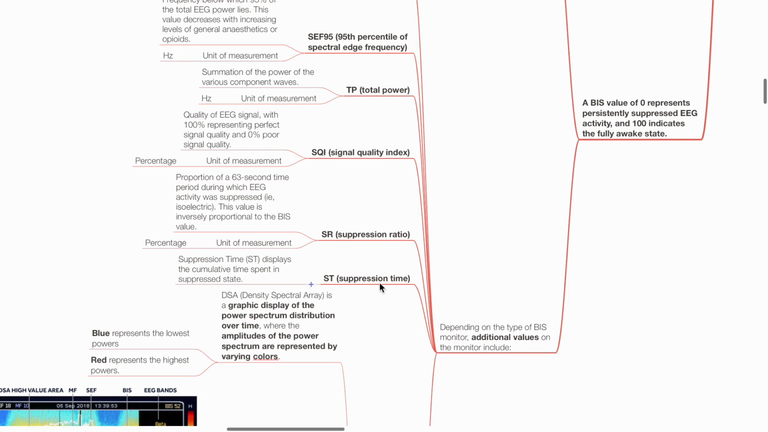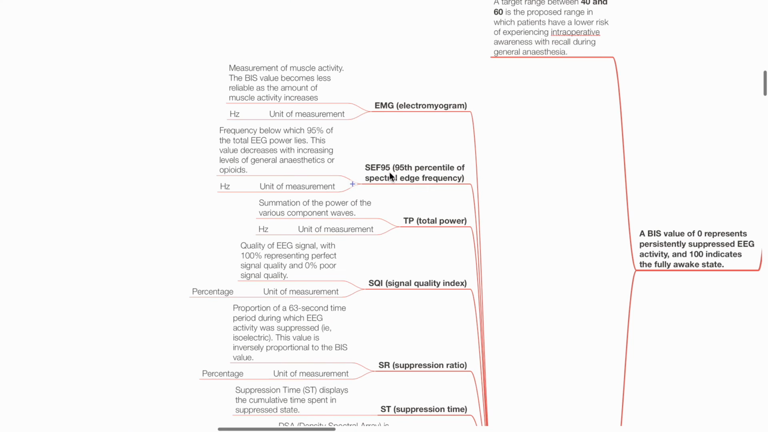Depending on the type of BIS monitor, additional values on the monitor include EMG, which is a measurement of muscle activity. The BIS value becomes less reliable as the amount of muscle activity increases. Unit of measurement is Hertz. SEF 95, or 95th percentile of spectral edge frequency, is the frequency below which 95% of the total EEG power lies. Power is amplitude squared. This value decreases with increasing levels of general anesthetics or opiates. Unit of measurement is Hertz.